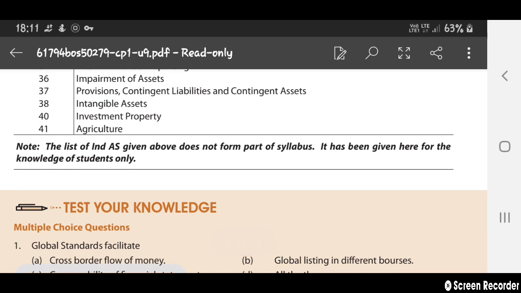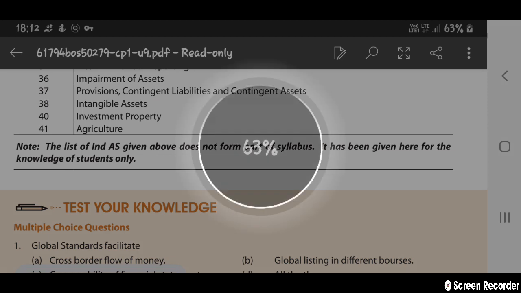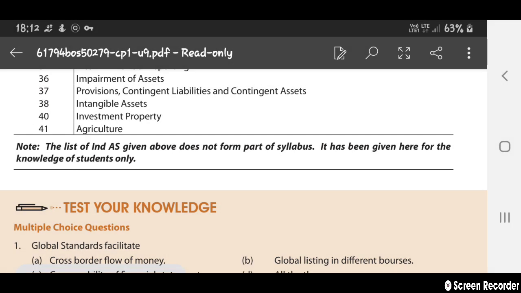So note the list of Indian Accounting Standards given above does not form part of the syllabus. It is not a part of the syllabus. It has been given here for your knowledge. It is not any part of your syllabus. They have given this just to give you a little bit of information. It is not a part of the syllabus.